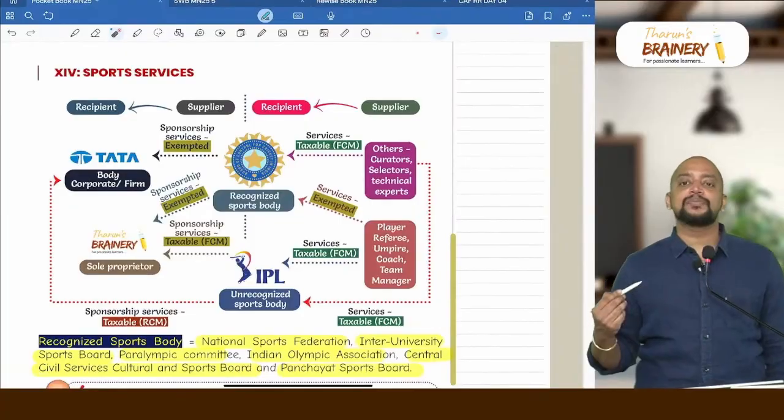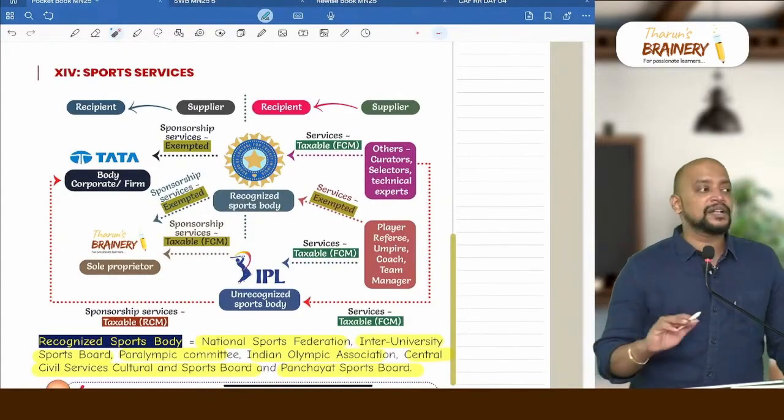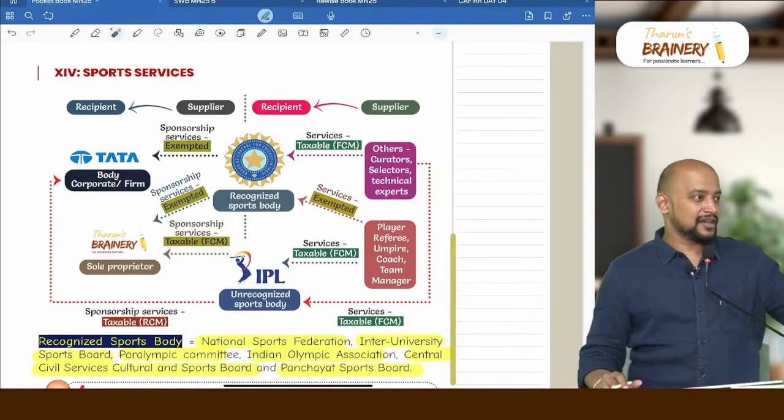That sponsorship money can be collected from any body corporate, or it can be from an individual, but that sponsorship service will be exempted.